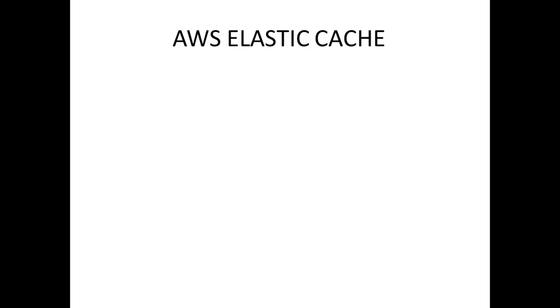So Elastic Cache is basically meant for extreme performance, meaning whenever your application requires super fast or very good performance, this Elastic Cache will help you to increase the performance of your databases. And it is fully managed, and you don't need to do any kind of management. Software patching, setup, configuration, monitoring, everything is taken care of, and it is very scalable.